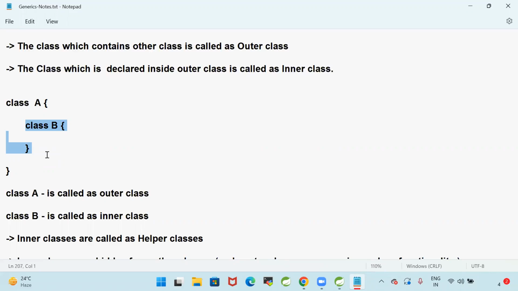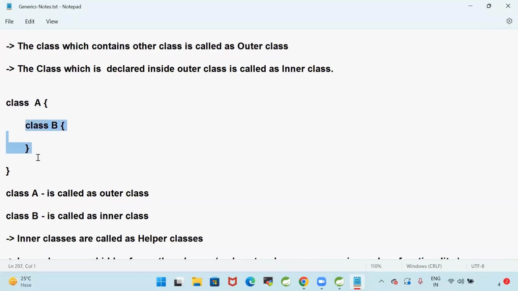Anybody can create the object and anybody can call my method when you go for a normal Java class. But now I want to allow only class A to access the functionality of class B. Then you will go for an inner class.